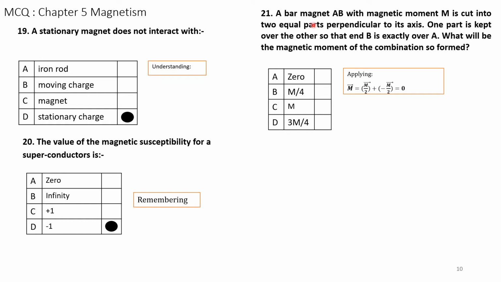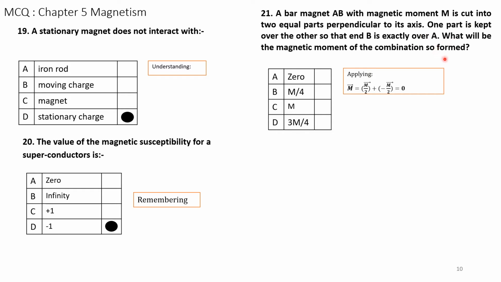Question number 21. A bar magnet AB with magnetic moment M is cut into two equal parts perpendicular to its axis. One part is kept over the other so that end B is exactly over end A. What will be the magnetic moment of the combination? So a bar magnet AB is cut into two parts and one part is kept over the other.